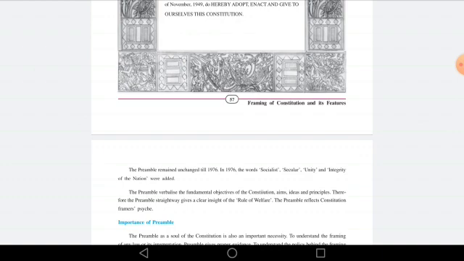So the preamble reflects the Constitution framers, and the preamble reflects the Constitution.